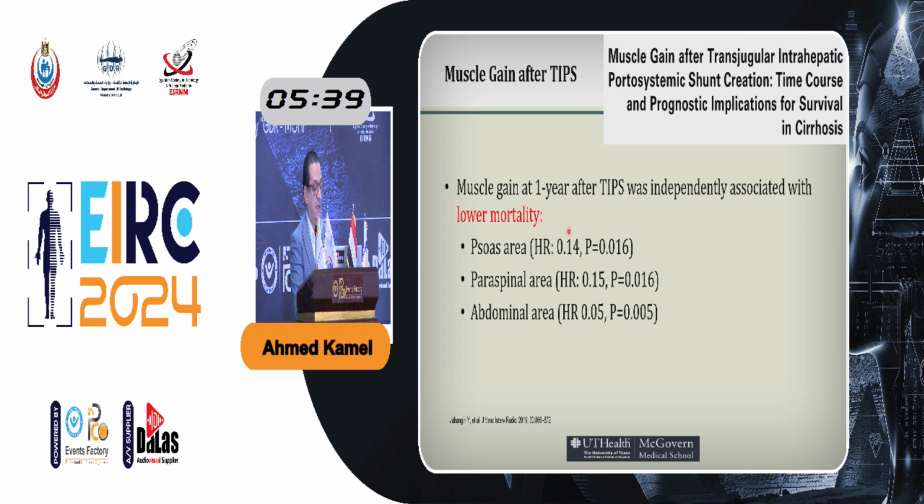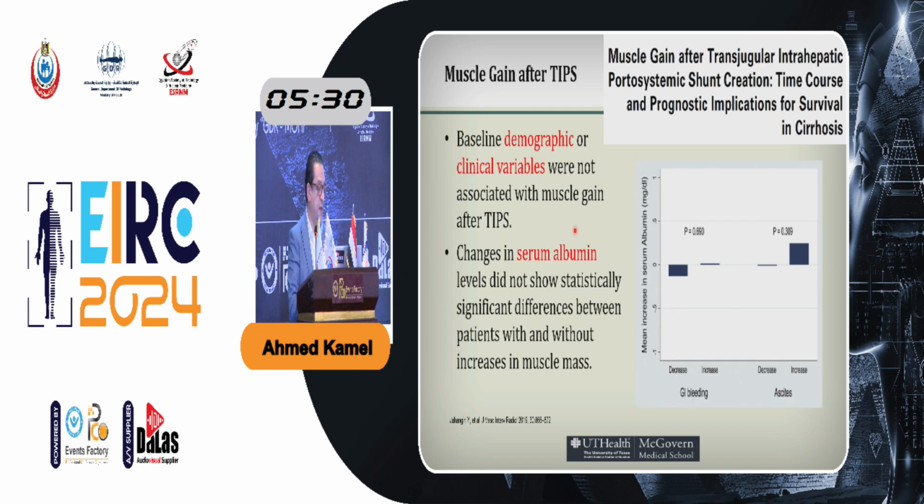In addition, they found that those patients who had an increase in their muscle mass actually had a lower mortality compared to those who didn't. They did not find any difference in the demographics or other clinical variables. In other words, the improved mortality after gaining muscle was not related to other factors like age, sex, or other clinical parameters or lab values.